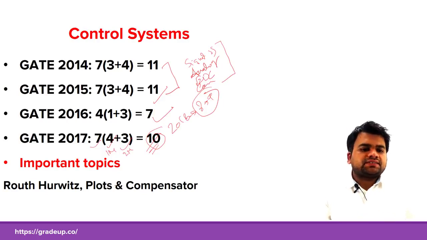Now the regular topics which have been asked, and recently in GATE 2017 you can easily see the questions were from root locus, Nyquist plots, lead and lag compensators. So these are some important topics, and candidates should at least prepare these topics for GATE 2018.